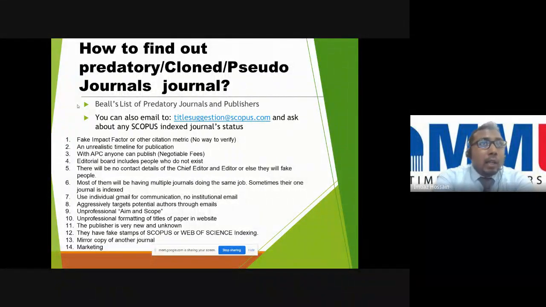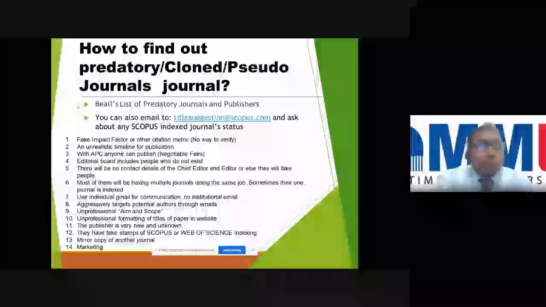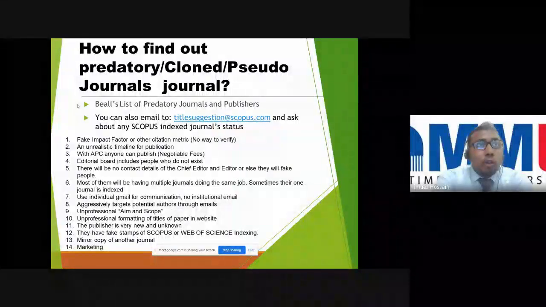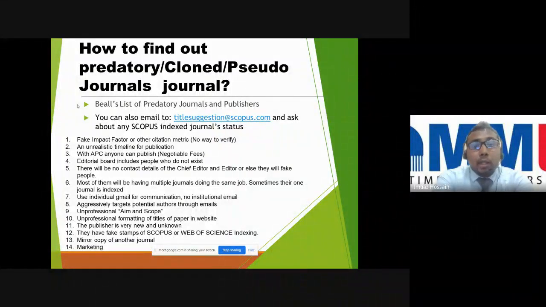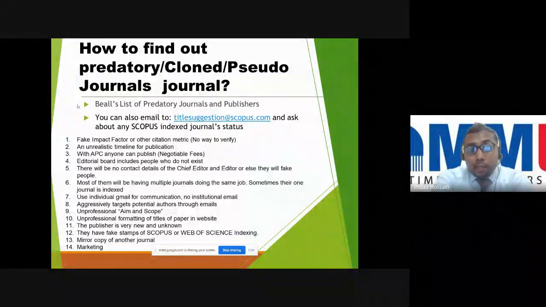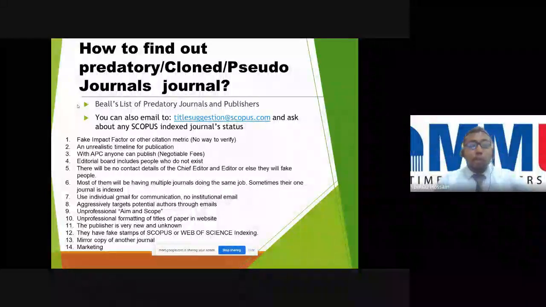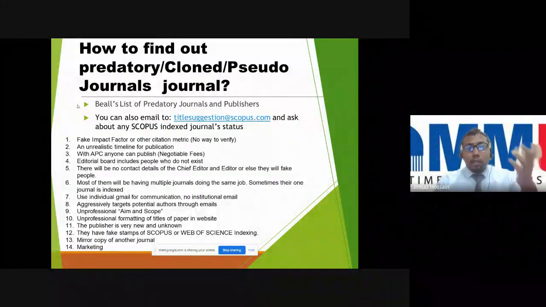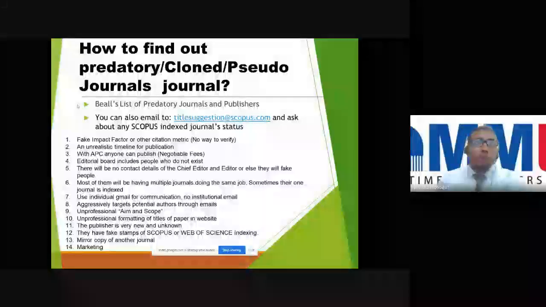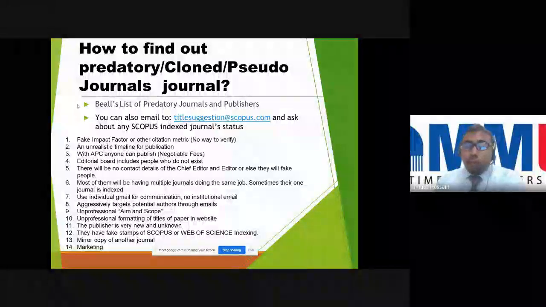I heard from one professor from Taylor's that if you publish in predatory journals, they will not call you to become an external examiner either. So you become blacklisted if you frequently publish in predatory journals. If you publish one or two, then try to eliminate them from your databases or CV. But if you consistently publish for 3-4 years, then it will be a negative red flag for you.